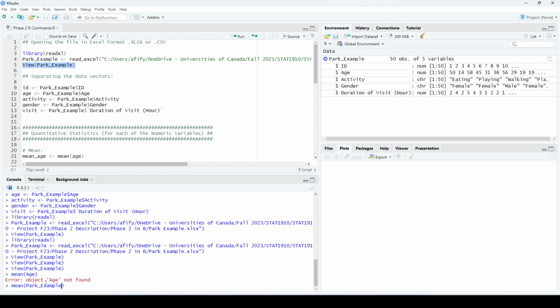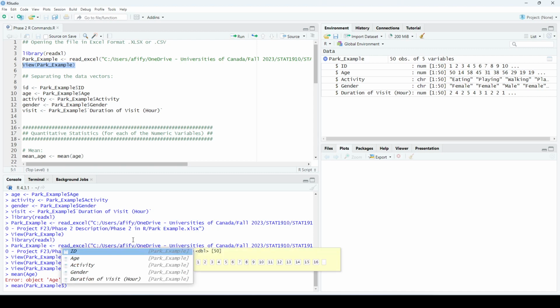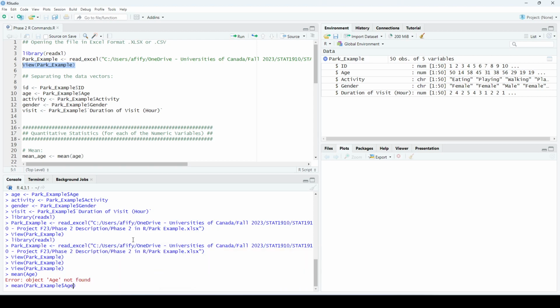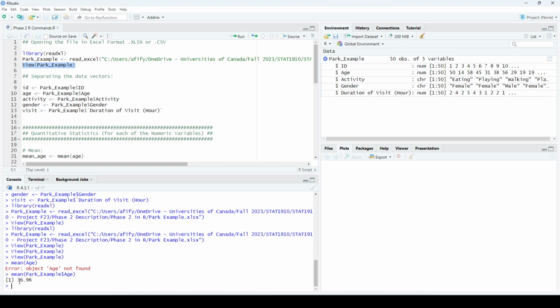So I want to tell R to go inside this data frame and look for the variable age. So I will write the $ sign. This will allow me to choose which variable I want to find the mean for. So this is the command: mean, bark example data frame, $ sign to access the variable inside, and finally the variable age. If I run this, it's going to be 36.96. This is the mean of the variable age.